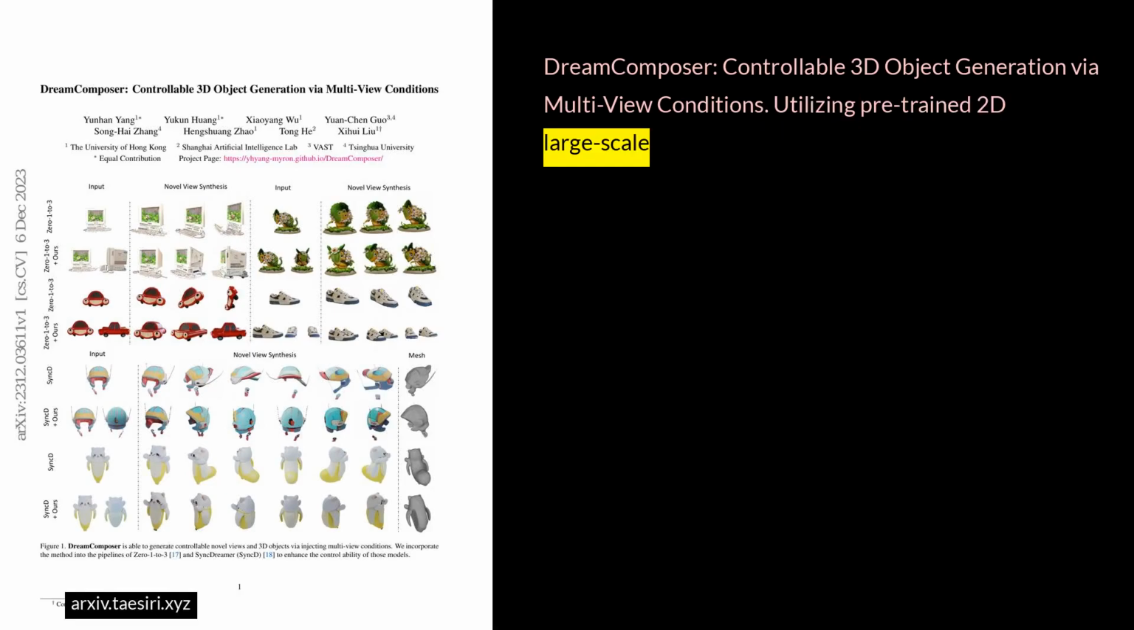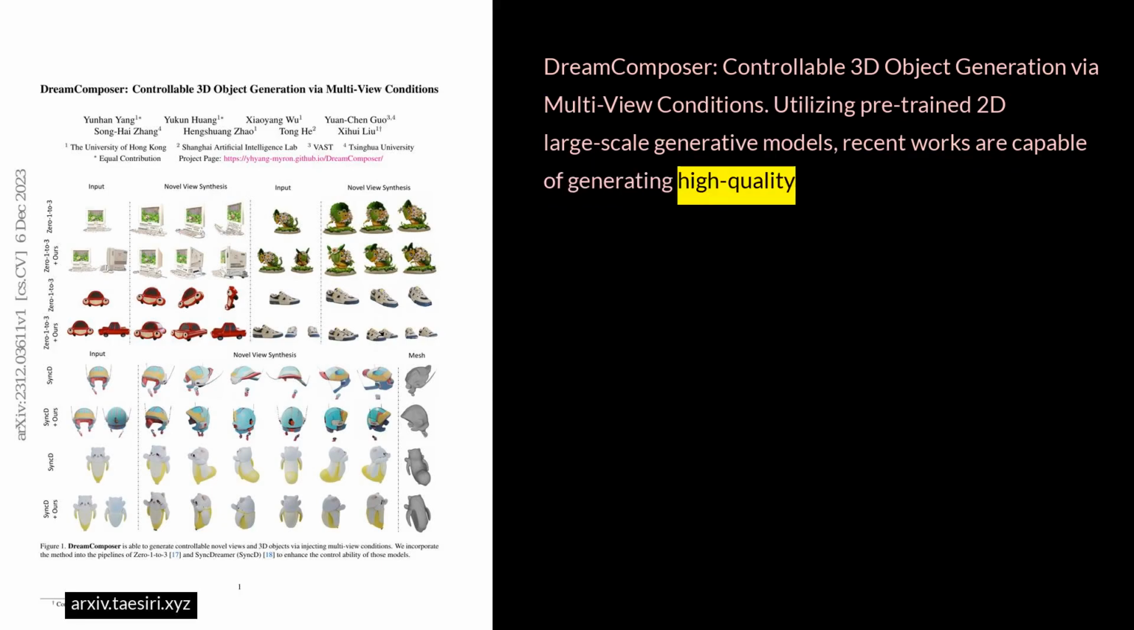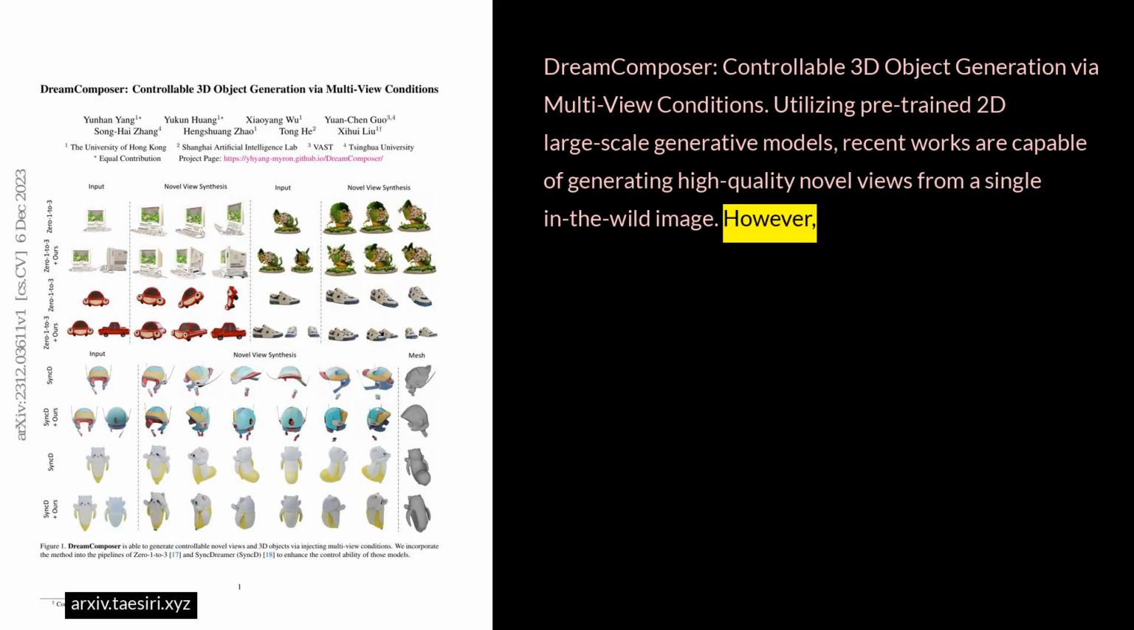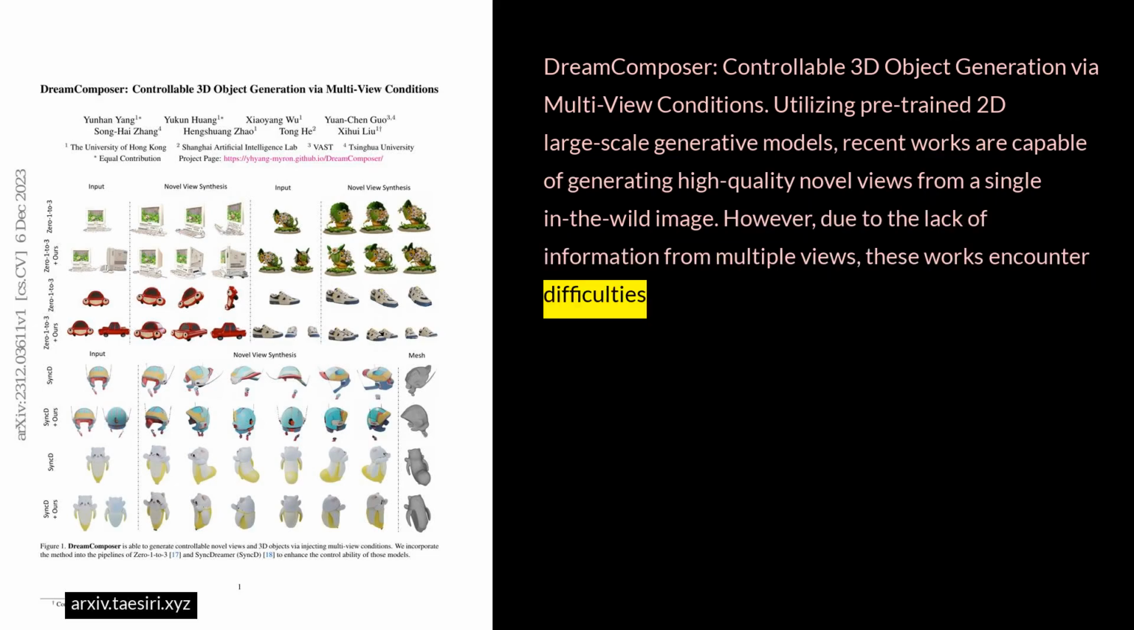DreamComposer: controllable 3D object generation via multi-view conditions. Utilizing pre-trained 2D large-scale generative models, recent works are capable of generating high-quality novel views from a single in-the-wild image. However, due to the lack of information from multiple views, these works encounter difficulties in generating controllable novel views.